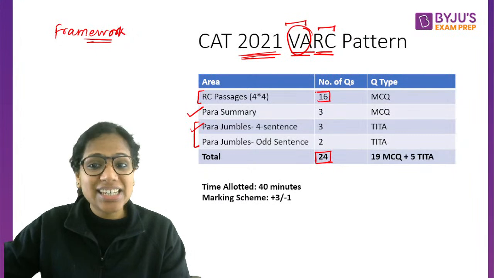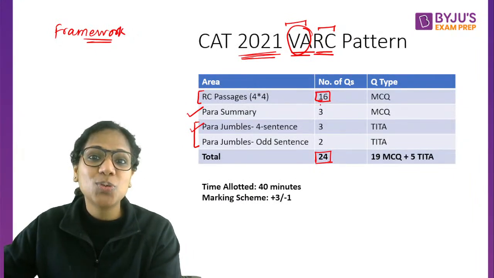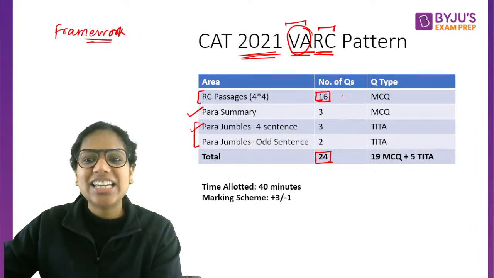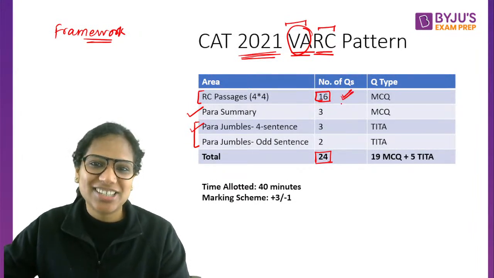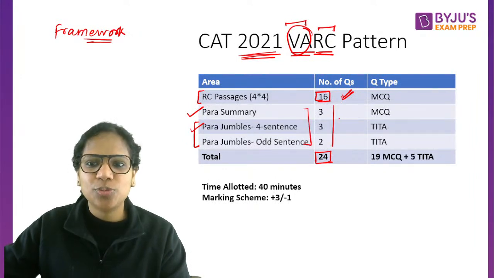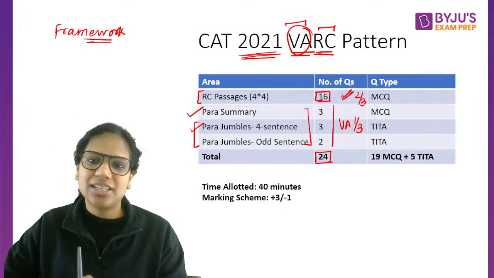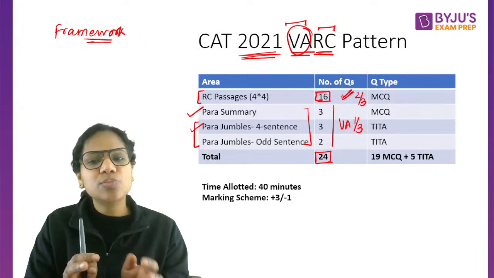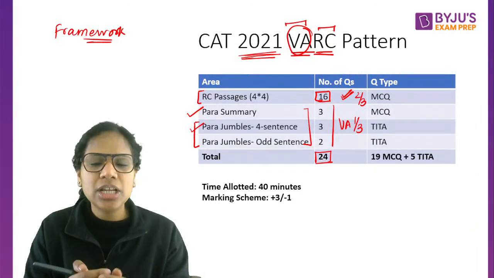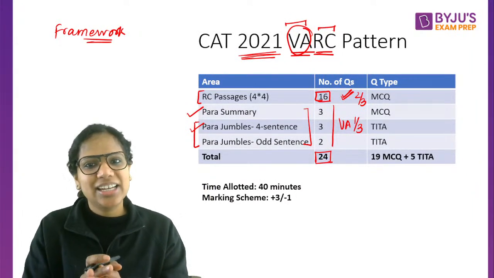Out of these 16, that means, okay, tell me, that means two-thirds of your paper is actually RC passages, right? And the rest 8 questions were from your VA. Okay, so one-third is VA and two-third is RC passages if I go by the last year's pattern. Okay, this more or less has been the proportion if you look at the last 6-7 years' papers, right?